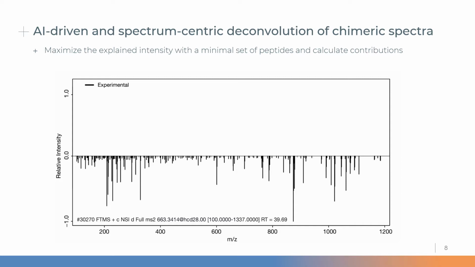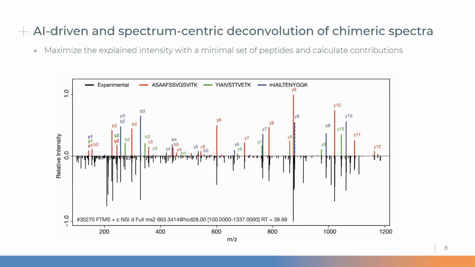All this happens in a single concerted step where all peptide candidates from the entire isolation window compete against one another for experimental intensity. That is visualized in the plot here, where we have the experimental intensity of a typical MS2 scan below the x-axis, and now up top we see the first, the second, the third, and the fourth identification produced by our algorithm.